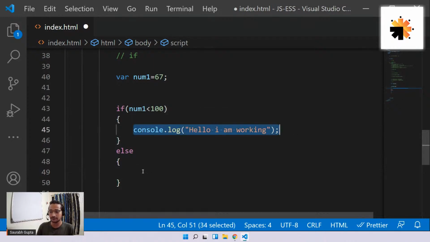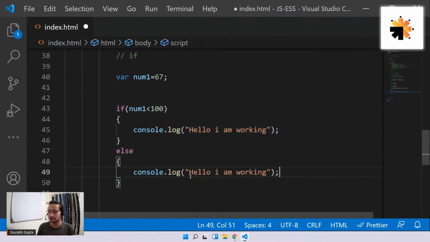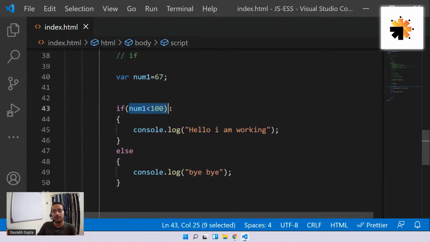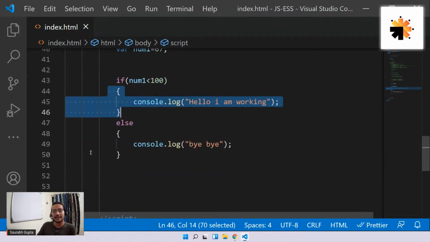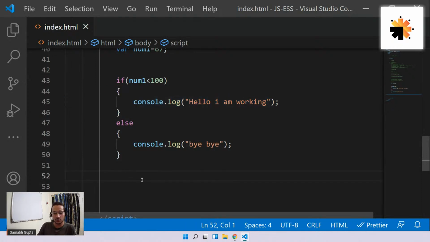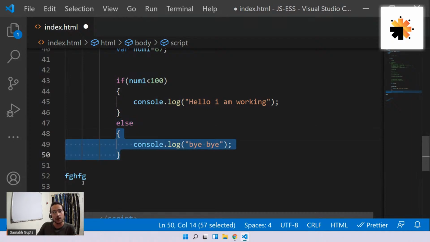Now, let me just write some dummy text like bye bye in this case. So now see, check if num1 is less than 100. If this condition is true, execute this code and skip the else, go outside, go here directly. If this condition is false, skip this block and go to else, execute that, and then go outside.